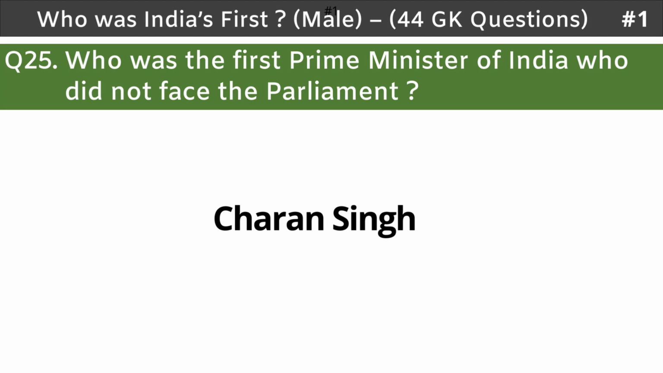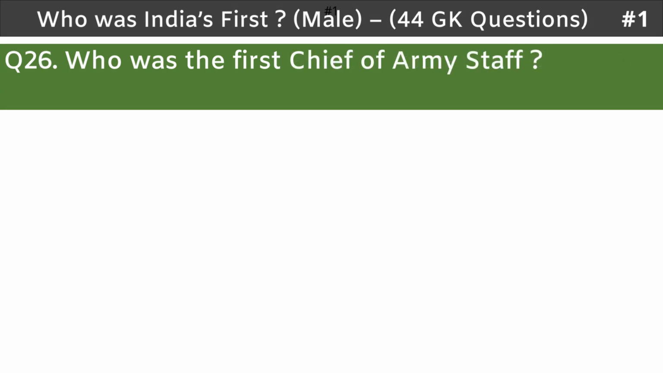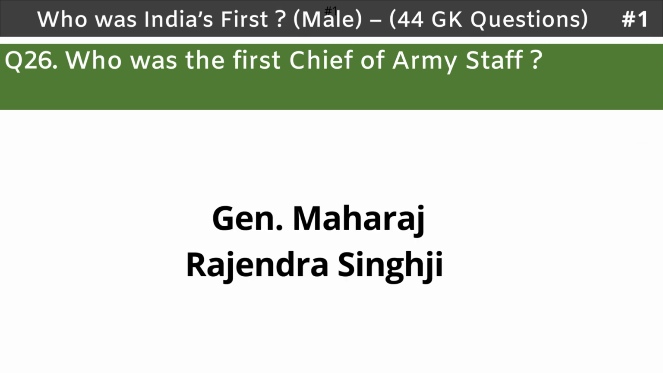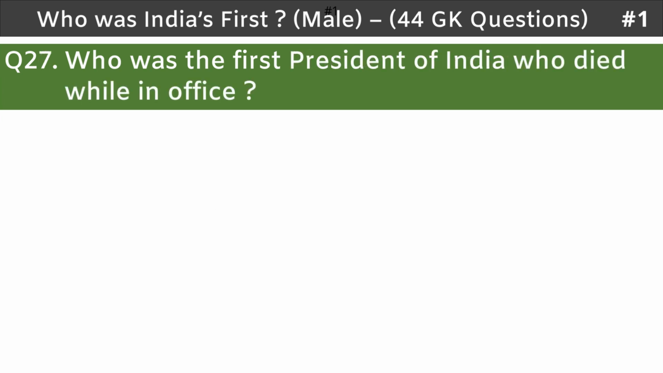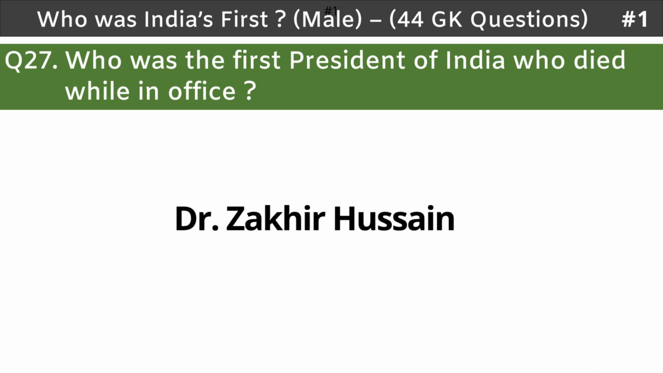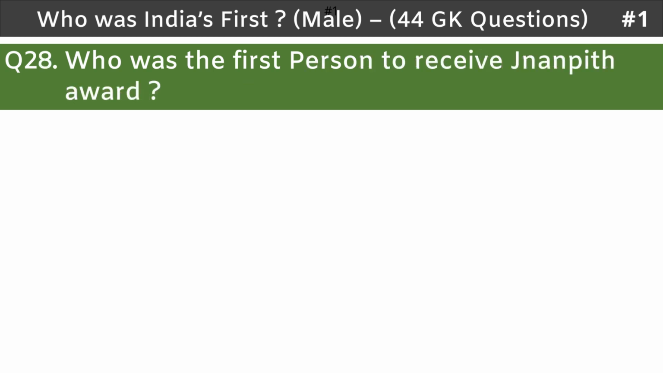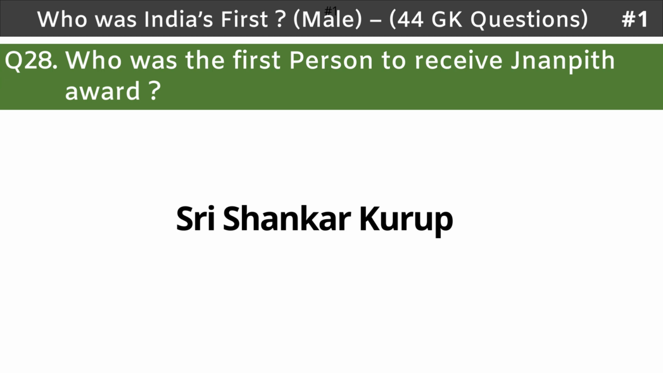Charan Singh. Question 26. Who was the first Chief of Army Staff? General Maharaj Rajendrasinhji. Question 27. Who was the first President of India who died while in office? Dr. Zakir Hussain. Question 28. Who was the first person to receive Jnanpith Award? Sri Shankar Kurup.